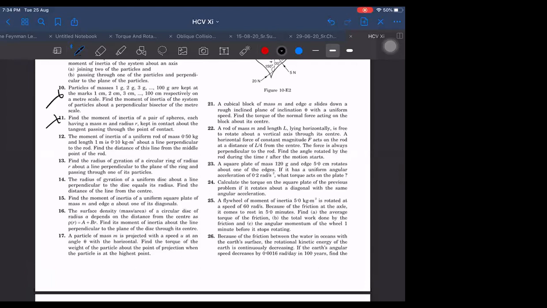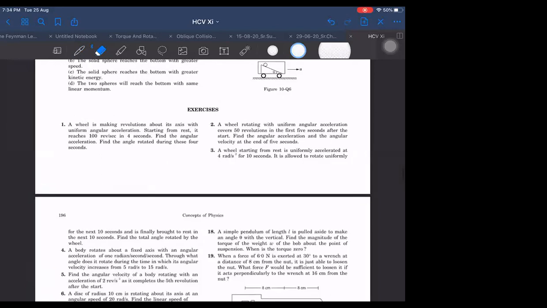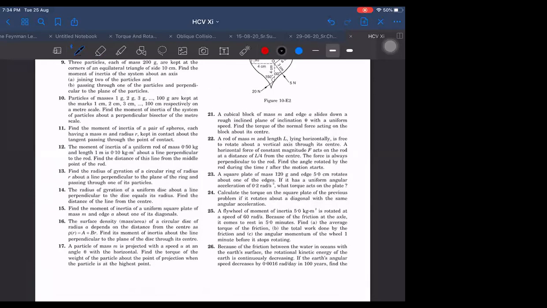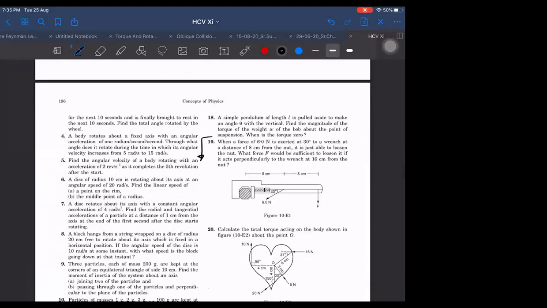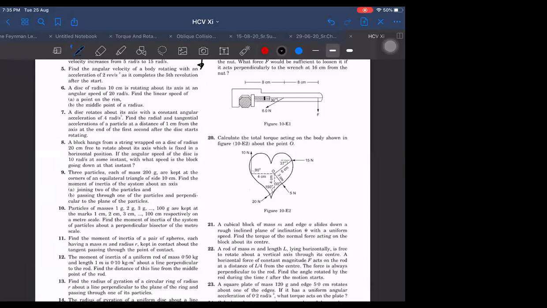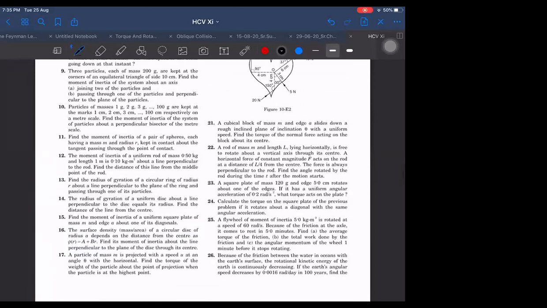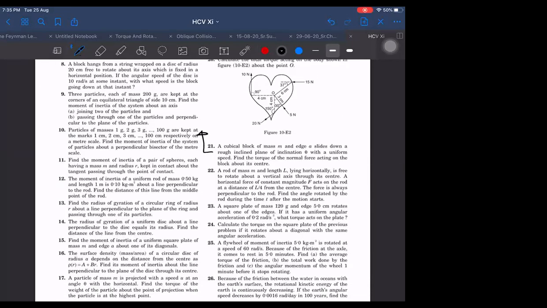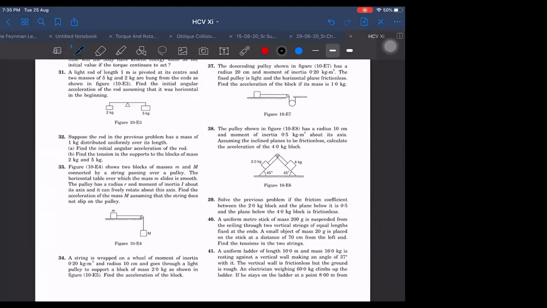11, 12, 13, I think these you cannot do. 9 we can do, sir, radius of gyration. Where you started taking torque for the first time? 9th also, sir, moment of inertia. 15th also. I think you can start 20, sir. 20, 21 start, sir. We can read the questions up to 21 and do them now. From 19 to 21 only, from the exercise.